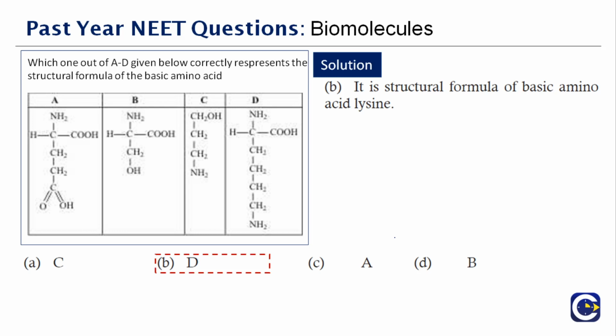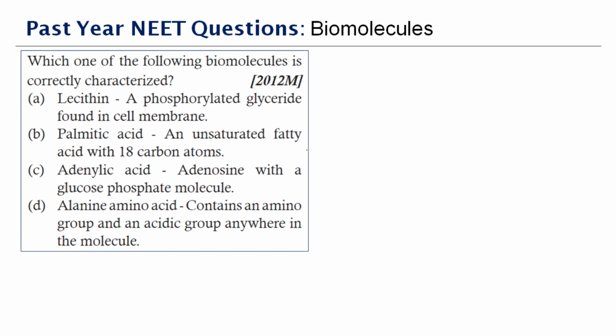Lysine is also one of the major amino acids and it has a lot of properties associated with the body, and it helps maintain the stability and the rigidity of a cell. Next question, asked in the year 2012: which one of the following biomolecules is correctly characterized?